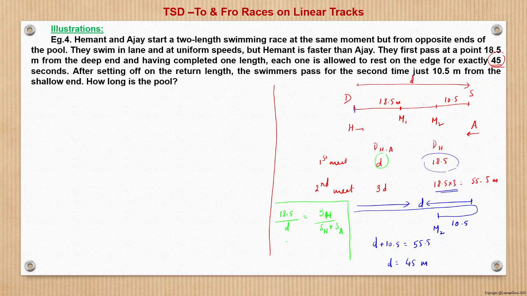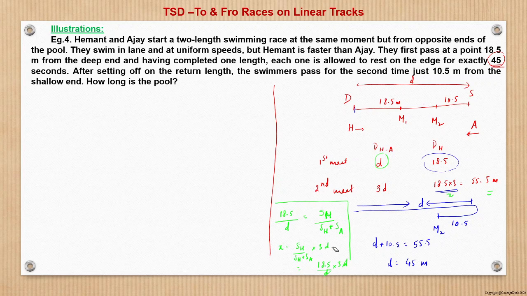So therefore when it becomes 3D, 3D will be divided in the same fashion. Suppose the distance is X. So X will be the same ratio SH upon SH plus SA into 3D, right? And this is nothing but 18.5 by D into 3D. So this cancels out and 18.5 into 3 becomes 55.5 meter, right? This is what we did here. I mean, the theory or the logic goes like this.